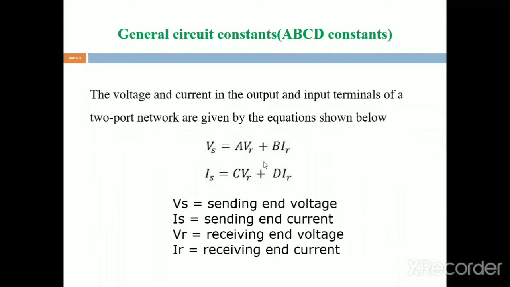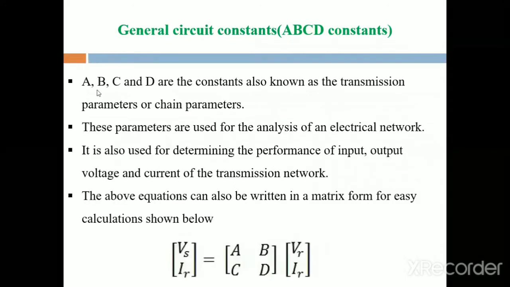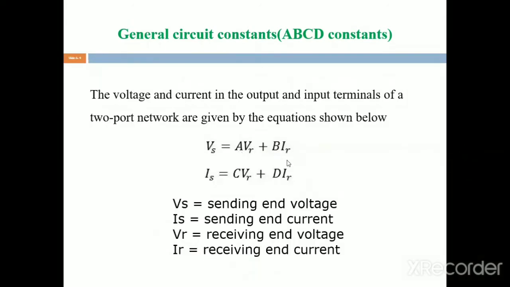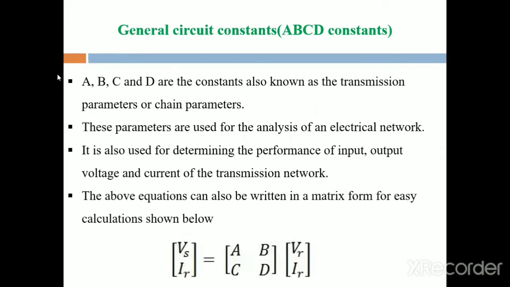You must remember these formulas. Next, A, B, C, D are the constants of the two-port network. They are known as the transmission parameters or chain parameters.